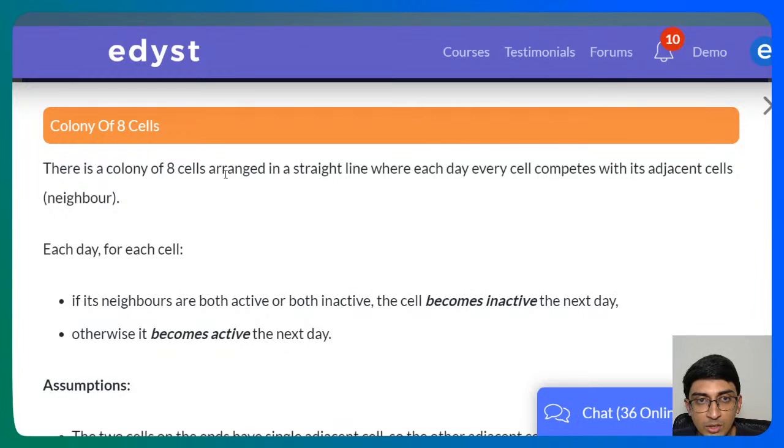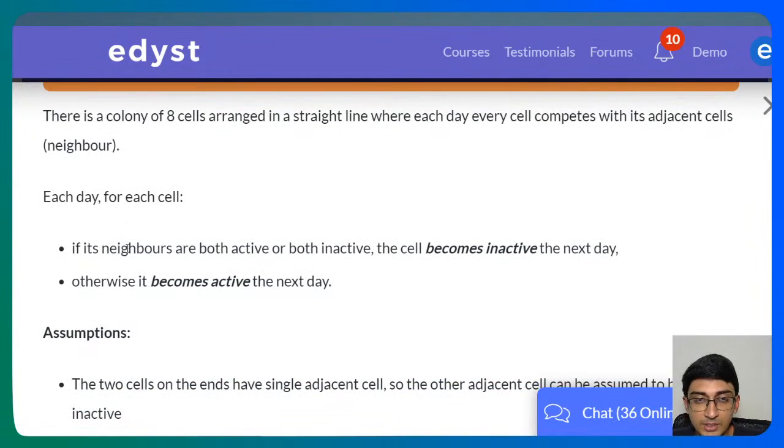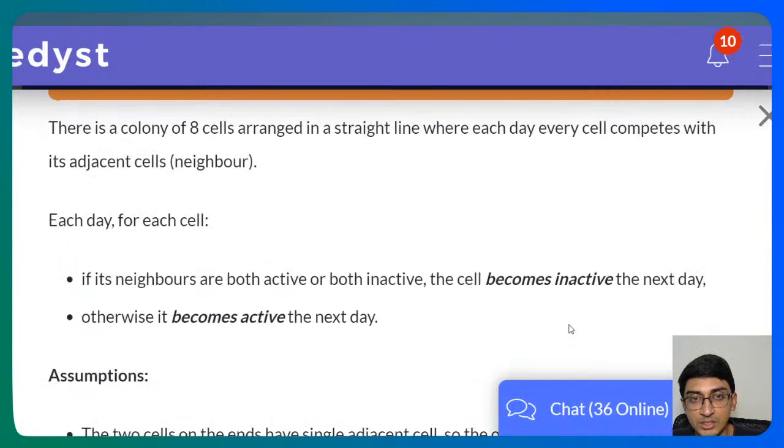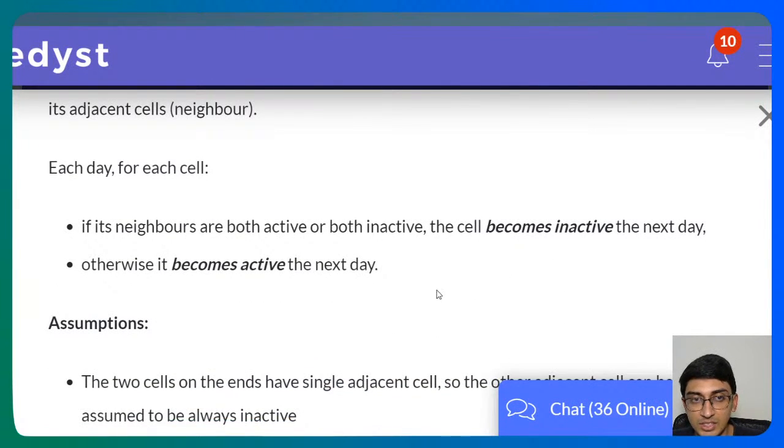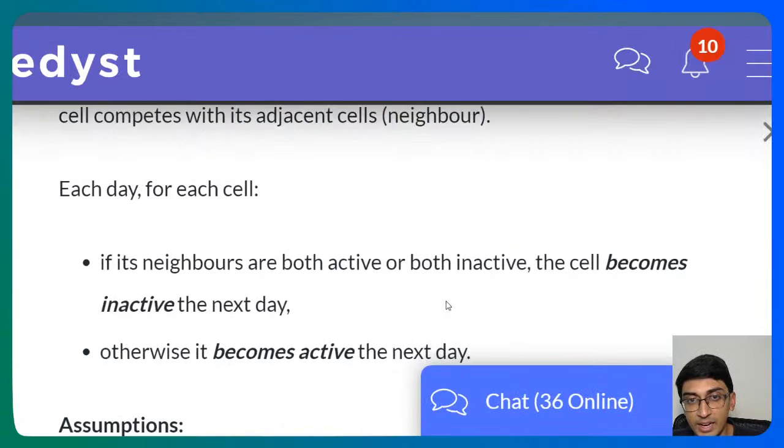So there is a colony of 8 cells arranged in a straight line, where each day every cell competes with its adjacent cells, neighbors. Each day for each cell, if its neighbors are both active or both inactive, the cell becomes inactive the next day. So basically, as you'll come to know in this question, either both are ones or both are 0. In this case, it becomes inactive the next day. Otherwise, it's going to become active the next day.